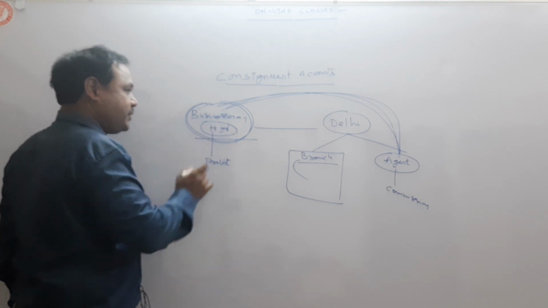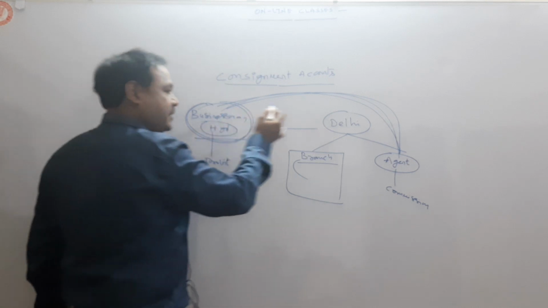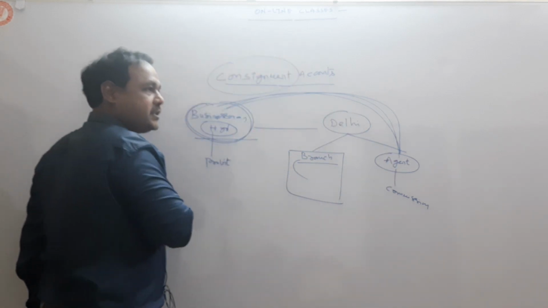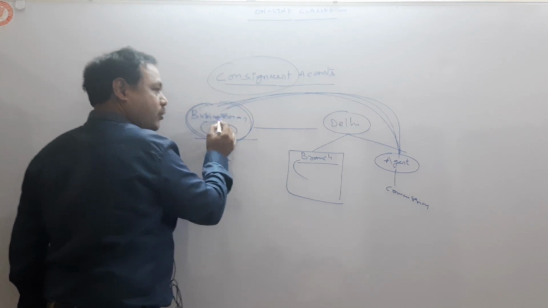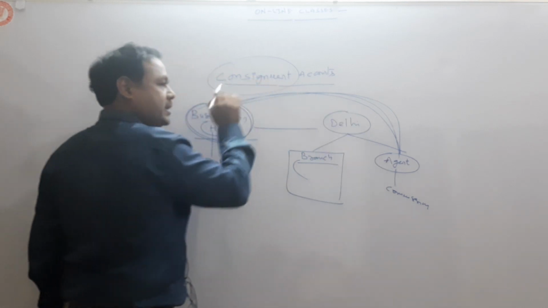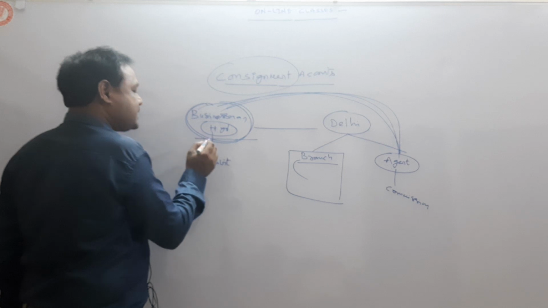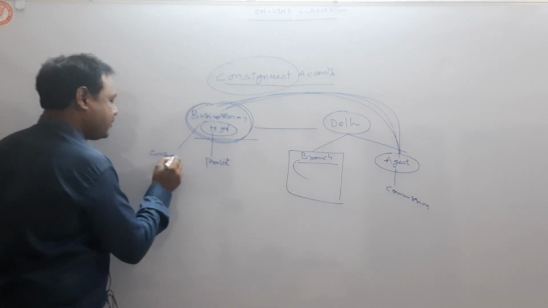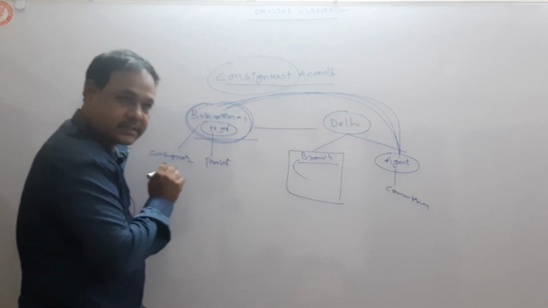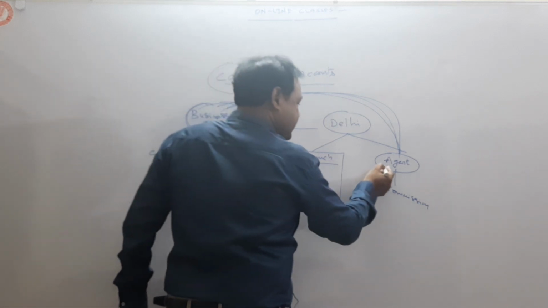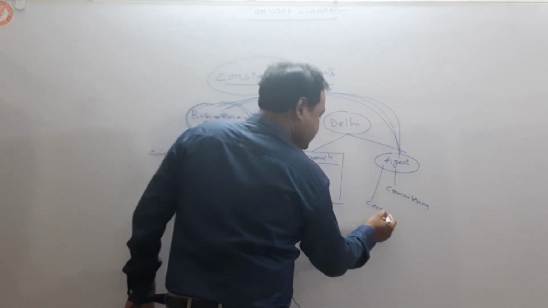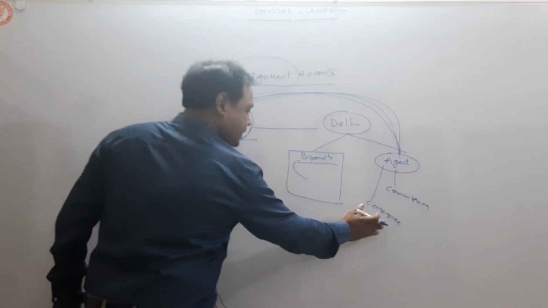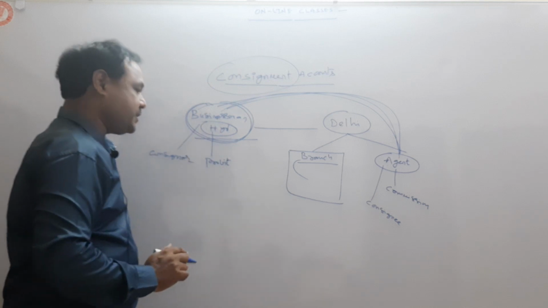Now the relationship between this businessman and agent is called consignment. The owner is called the consignor, while this agent is called the consignee. The relationship between consignor and consignee is called consignment.